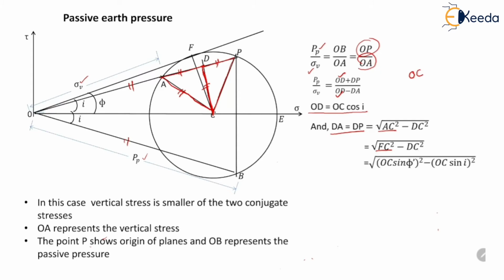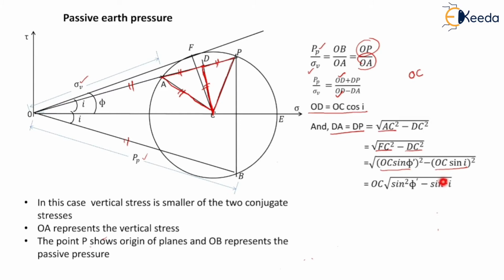Here FC can be written as OC sin phi dash and DC can be written as OC sin I. So DA equal to DP becomes equal to under root of OC sin phi dash square minus OC sin I square. By taking OC common, we will get DA equal to DP equal to OC into under root of sin square phi dash minus sin square I.